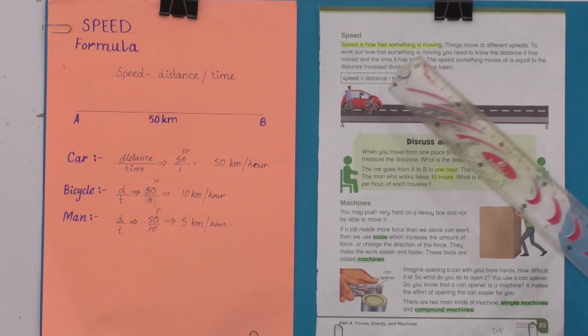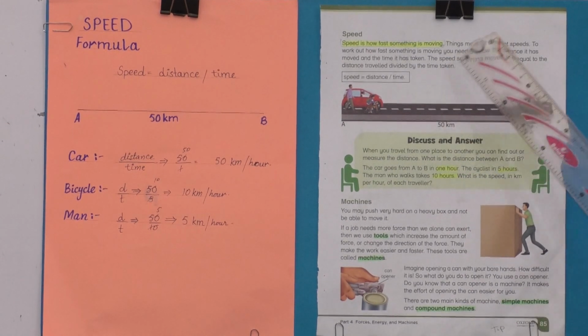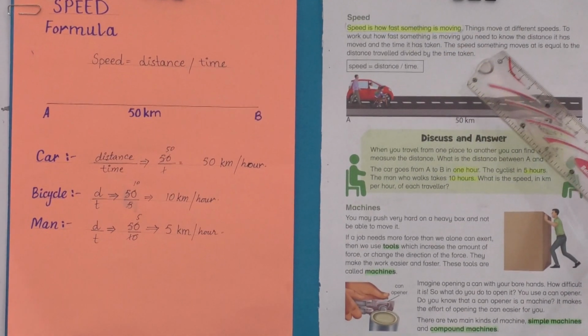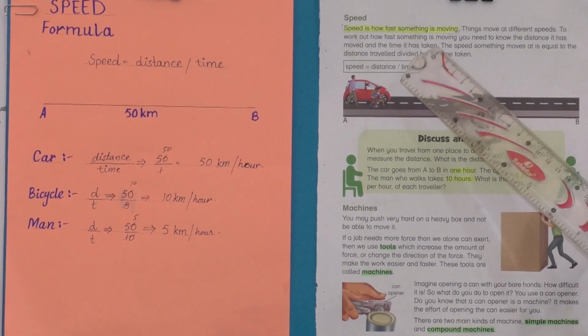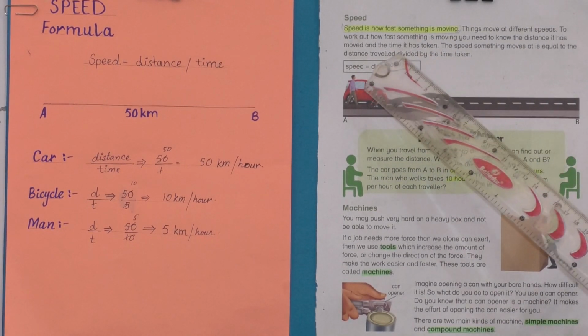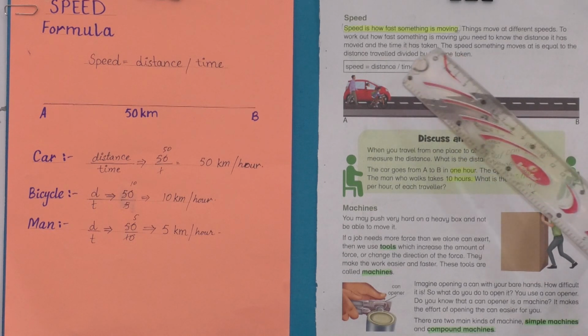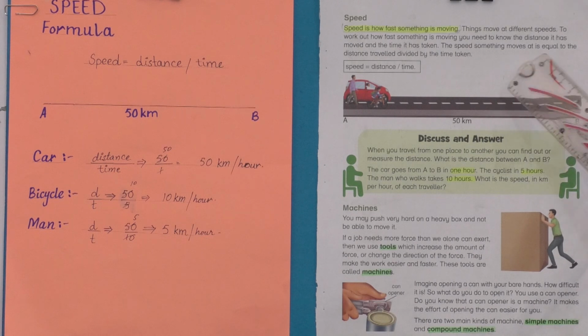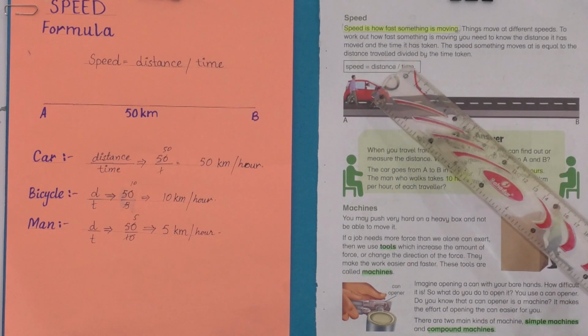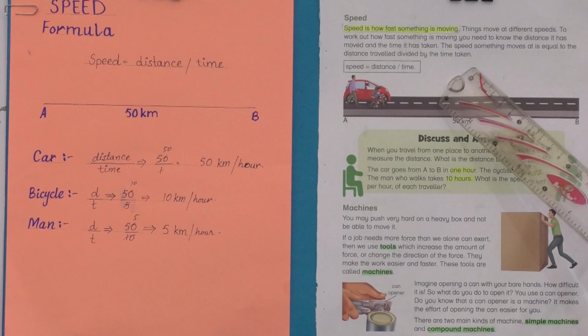To measure the speed of anything, we need 2 things, time and distance. Time and distance will tell us how fast or how slow that object was moving. The speed of something that moves is equal to the distance travelled divided by the time taken.